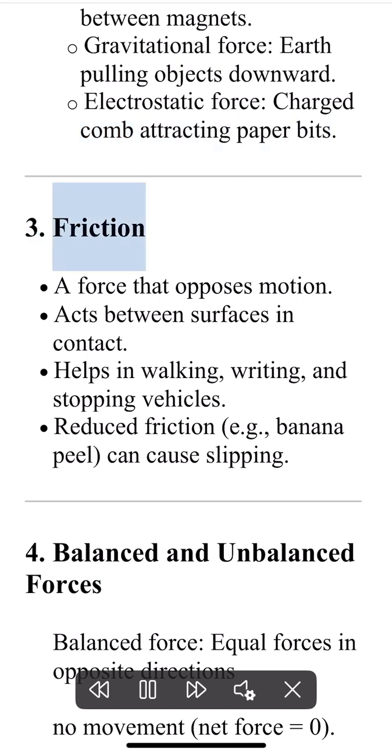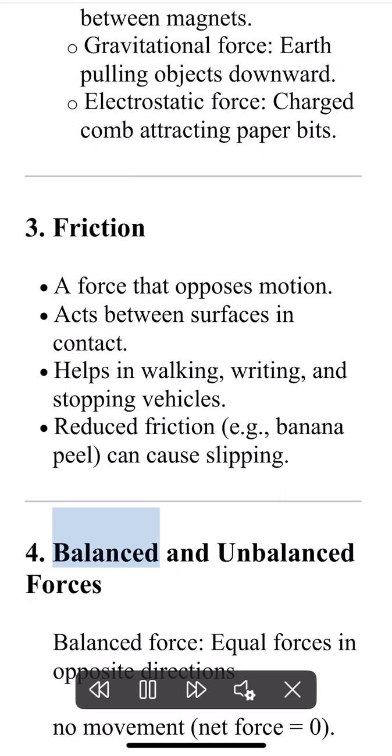3. Friction. A force that opposes motion. Acts between surfaces in contact. Helps in walking, writing, and stopping vehicles. Reduced friction, for example a banana peel, can cause slipping.